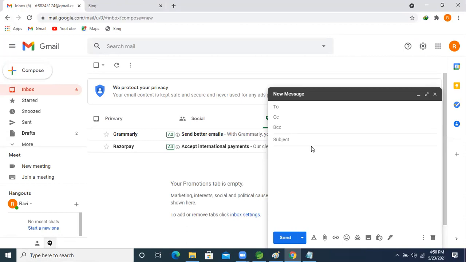Here BCC is there, right? Blind carbon copy means if we send it, the other users can't see, and this email will go to those people privately, right? Like this, and this is the text area, right? This is the text area.